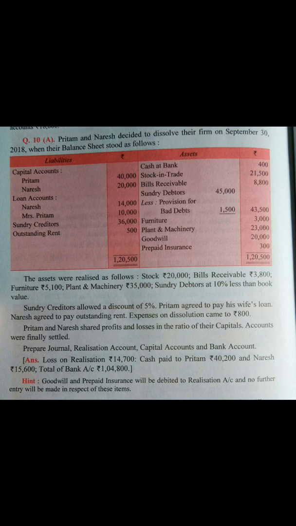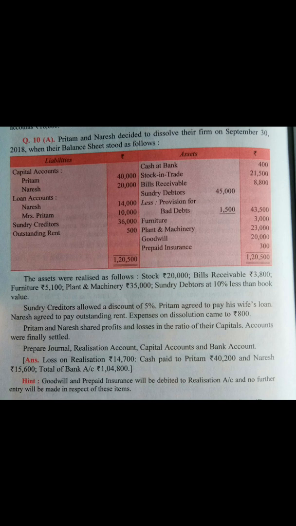That means the book value given in the balance sheet is 45,000, so we have to deduct 10% from that to get the realization amount. Sundry creditors allowed a discount of 5%. As sundry creditors is 36,000, we have to reduce by 1,800 while paying the liability.